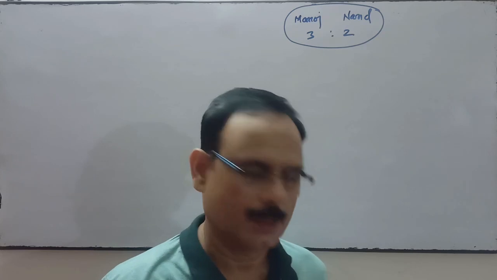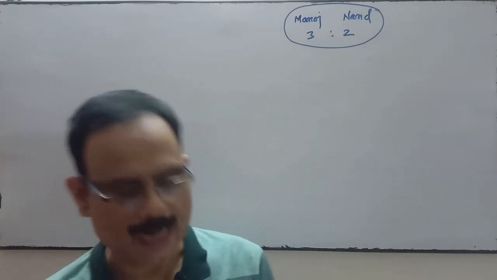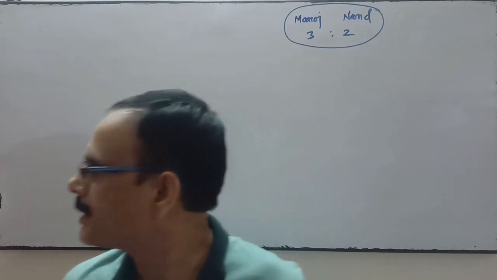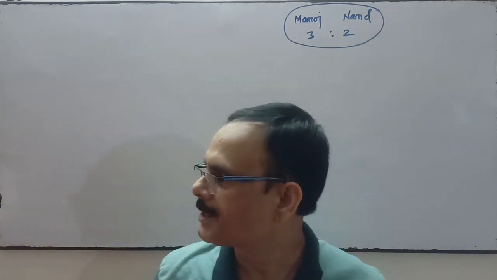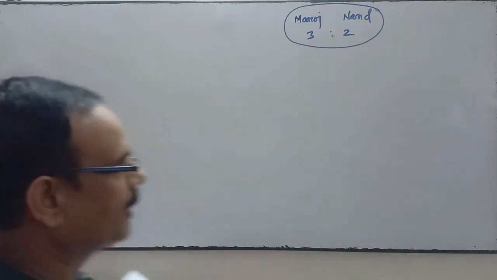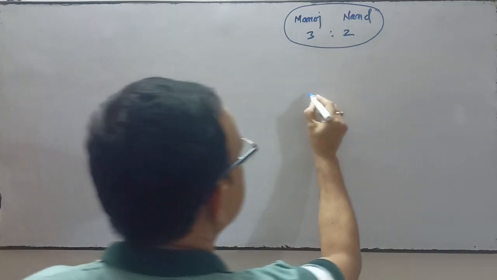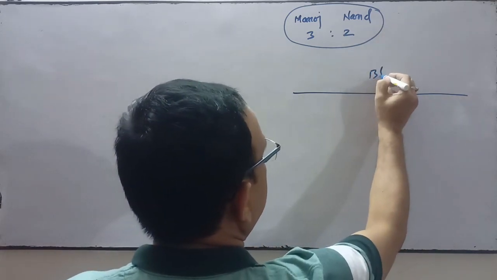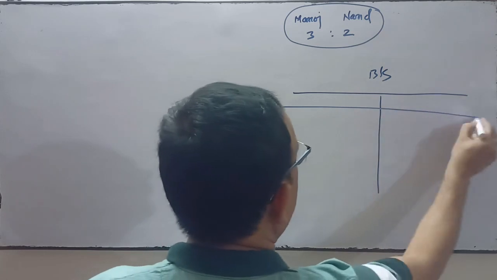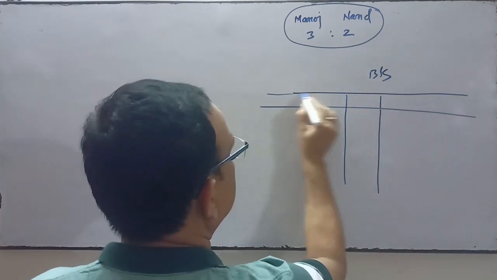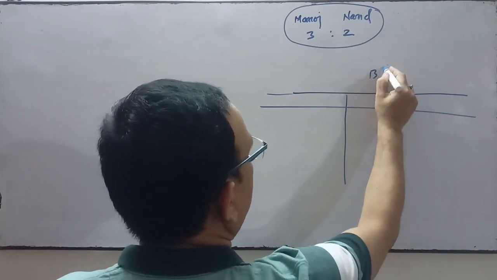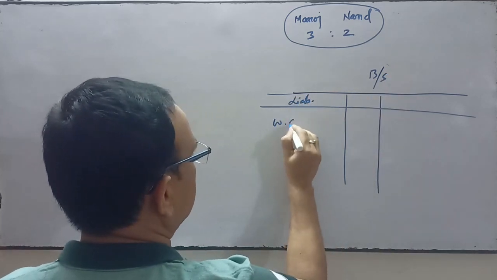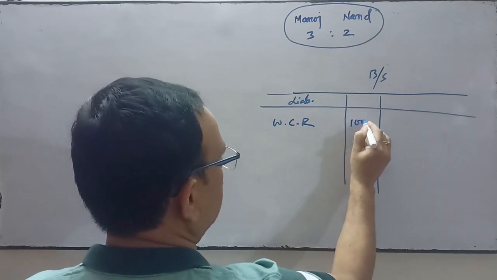Case number 1: workman compensation reserve stood at rupees 1 lakh and there is no liability towards the workman compensation. On the liability side of the balance sheet, workman compensation reserve is 1 lakh.